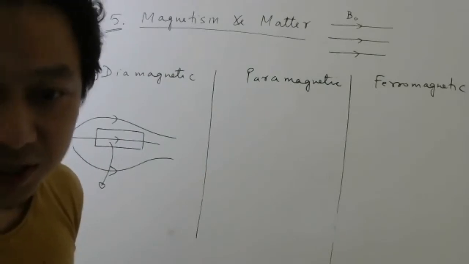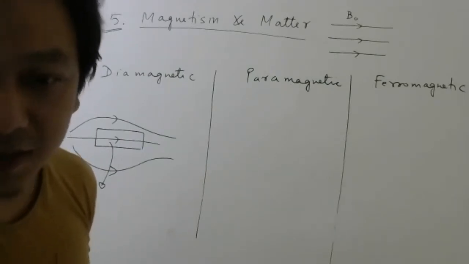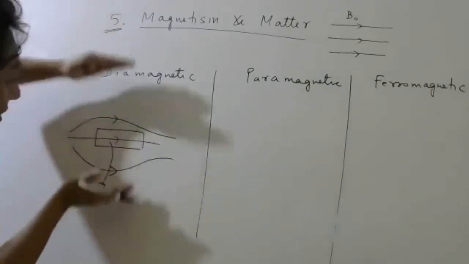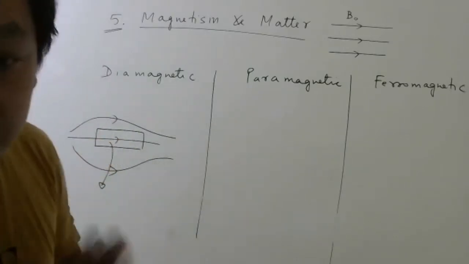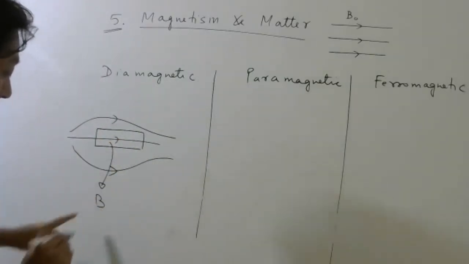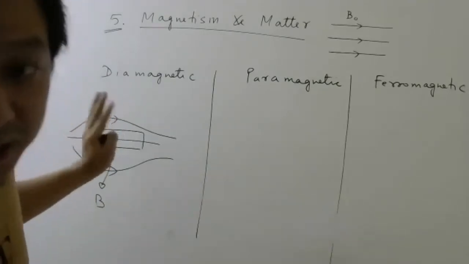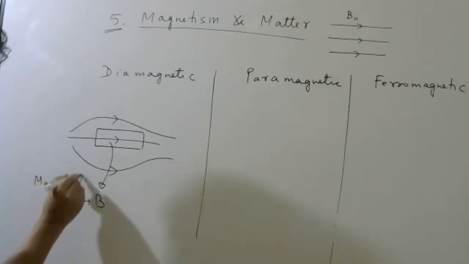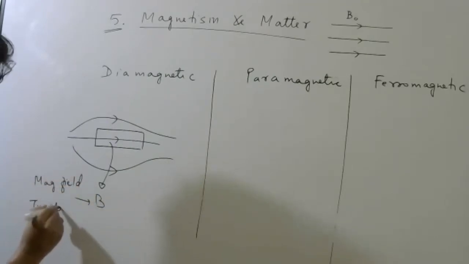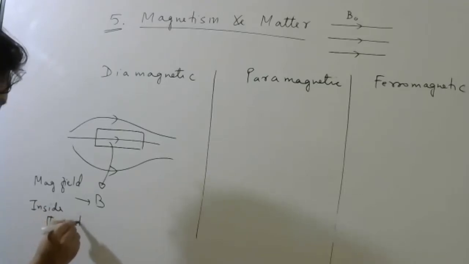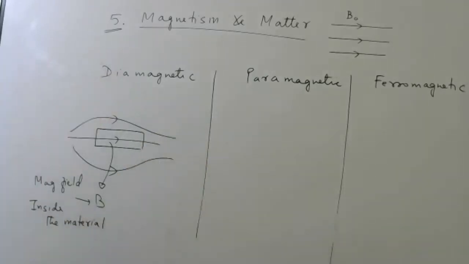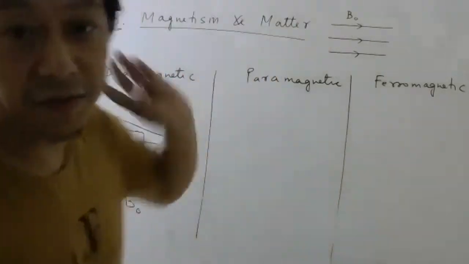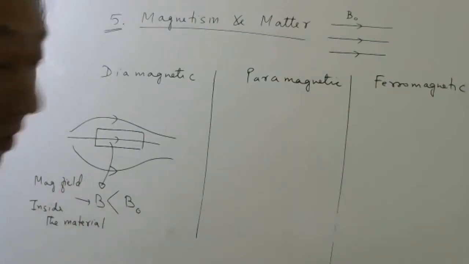I hope you remember, the closer the lines, the stronger the magnetic field. So here the lines are farther, so here the magnetic field will be less. Please remember, the magnetic field B, which I am using for inside the material, in case of diamagnetic will be less than the magnetic field outside, that is, the external magnetic field. Keep this in your mind.